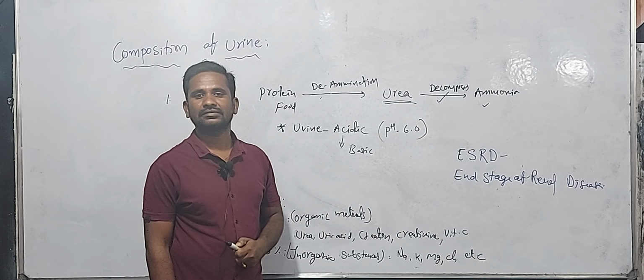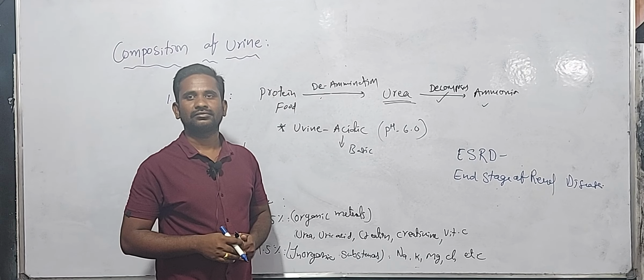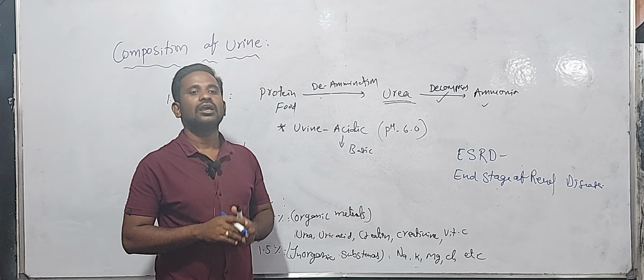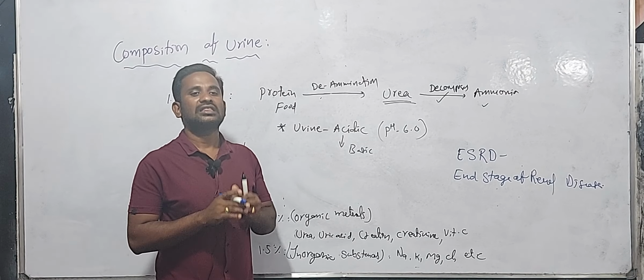What is meant by ESRD? End stage of renal disease. It means the kidney is not working, that is, kidney failure.